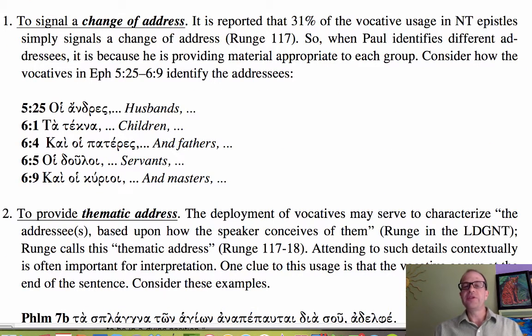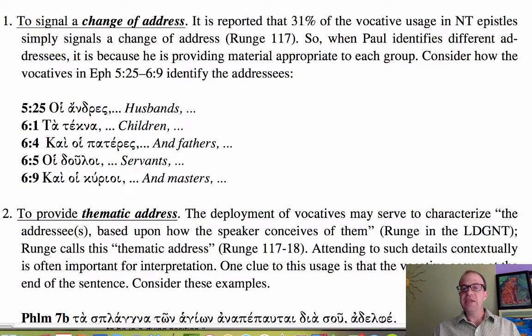Some of the purposes of direct address, or the vocative, are that they can be used to signal a change of address. So they will occur at the beginning of a sentence to indicate a different focus, and that's important to notice. They also provide thematic address.